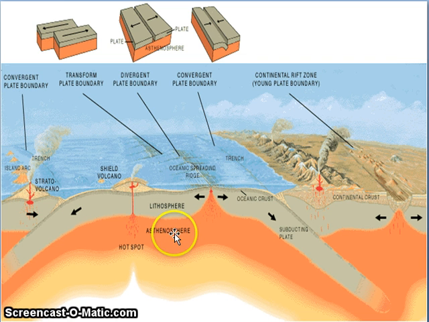Here the asthenosphere contains the hot molten magma, and the lithosphere is the hard, brittle part of the crust and upper mantle. It also includes a portion of the upper mantle. The crust below the oceans is called the oceanic crust, and the crust on the continental part is called the continental crust.